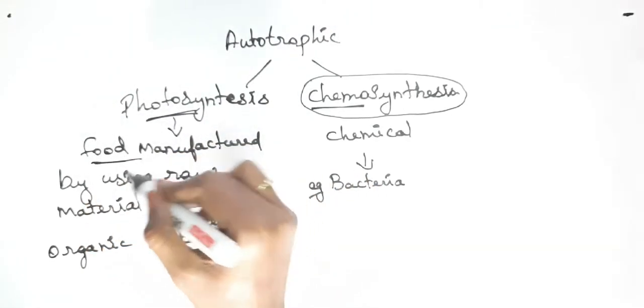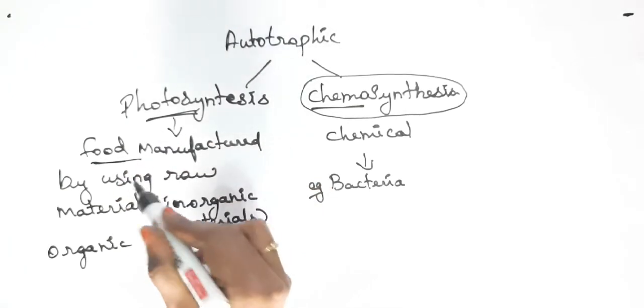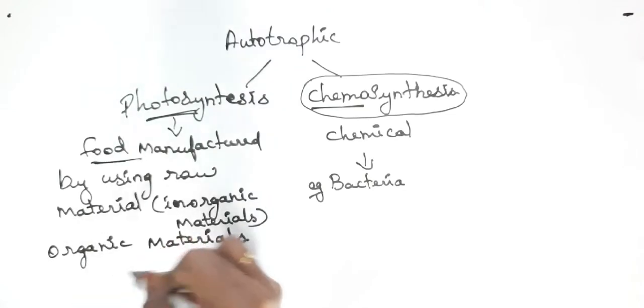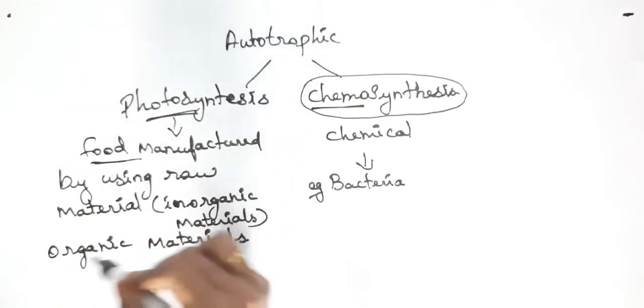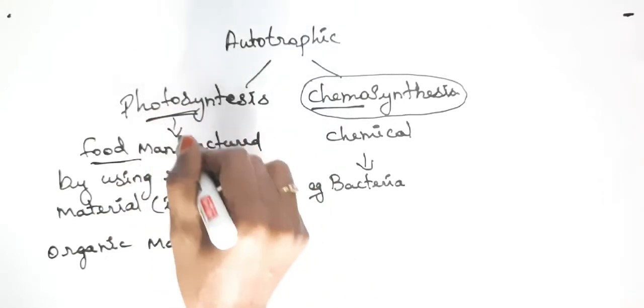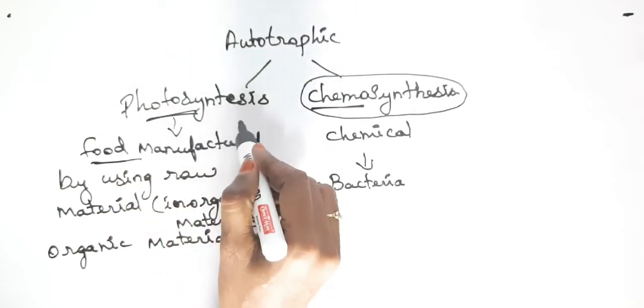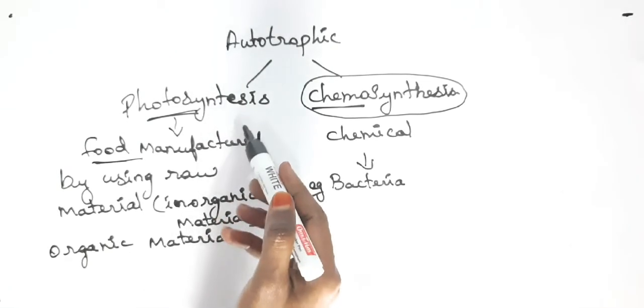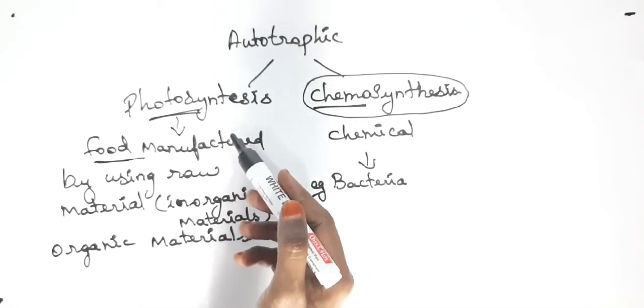By using all kinds of inorganic materials, it is producing the organic materials which are used up by the other organisms. This is the process which is taking place in photosynthesis. Now we will see in detail about the processes occurring in photosynthesis.